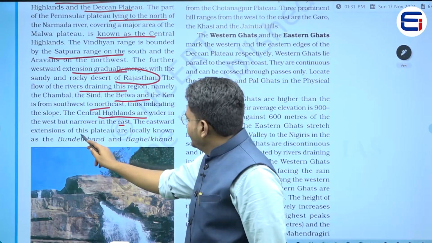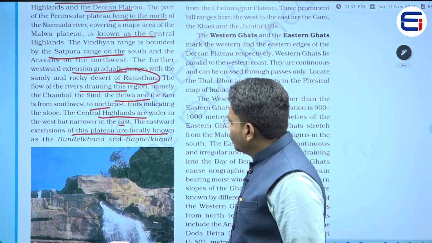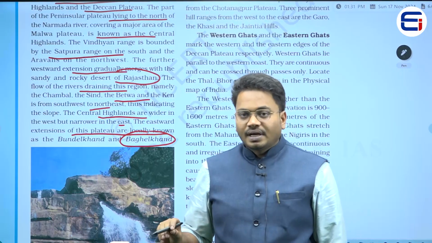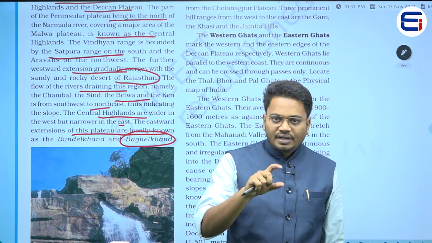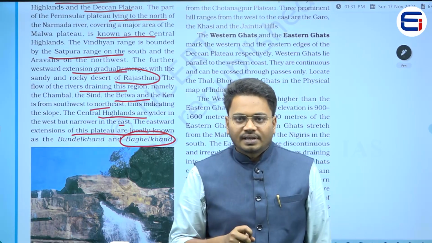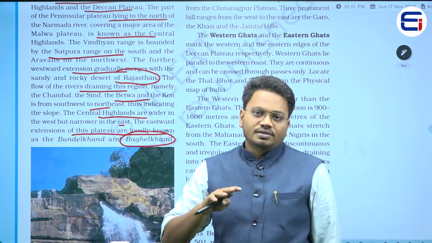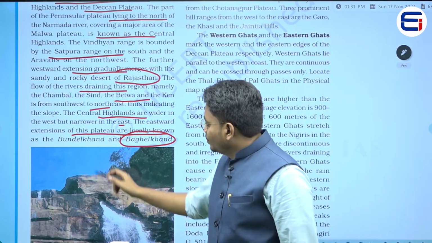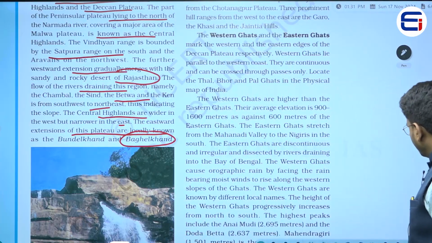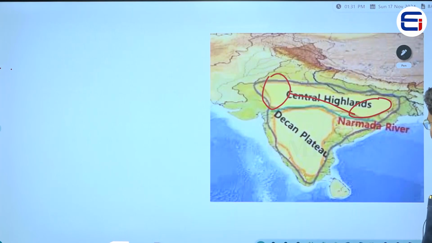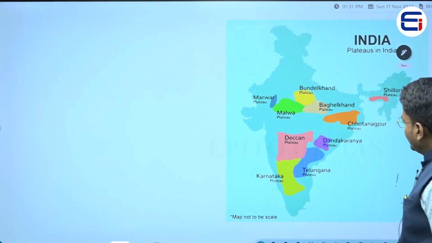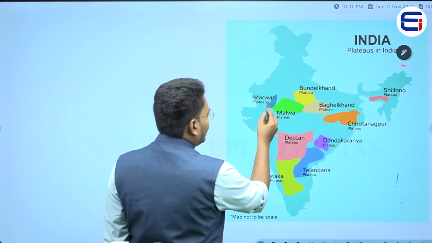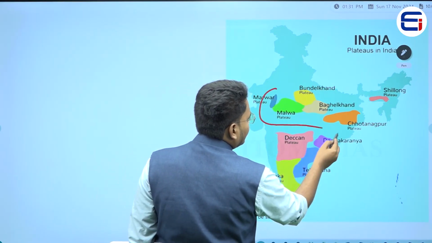The eastward extensions of this plateau are locally known as Bundelkhand and Baghelkhand. Now, what does it mean? It means that different areas have different names for this Central Highlands. When you are coming towards the eastern side, they are called Bundelkhand and Baghelkhand. Now, where are Bundelkhand and Baghelkhand present? If you see this picture, you will identify that this entire northern part is called the Central Highland.